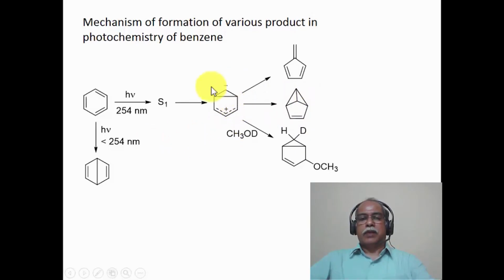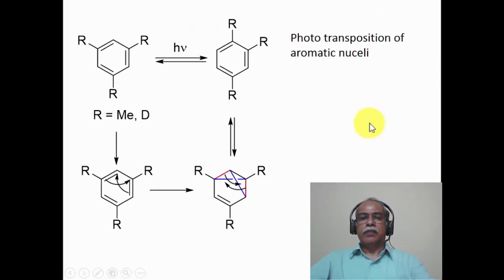The reason that it is possibly a zwitterionic intermediate is given by the trapping experiment. When methanol-D is used, for example, the methoxy group essentially goes to the cationic part and the deuteron goes to the negative part, producing this particular molecule. Fulvene can also be explained by the ring opening of this cyclopropyl ring that is shown here, by means of breaking of either this bond or this bond, followed by the rearrangement of the pi electron system to give the fulvene as the final product in this particular instance.